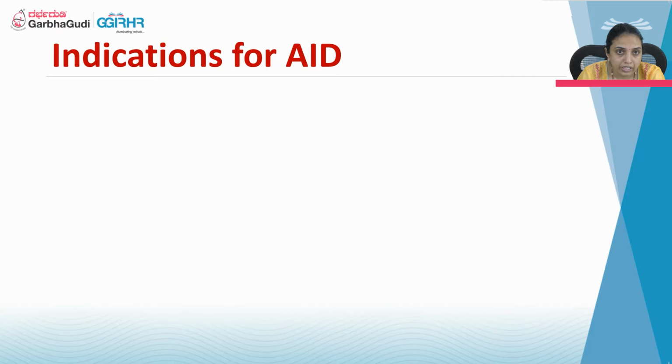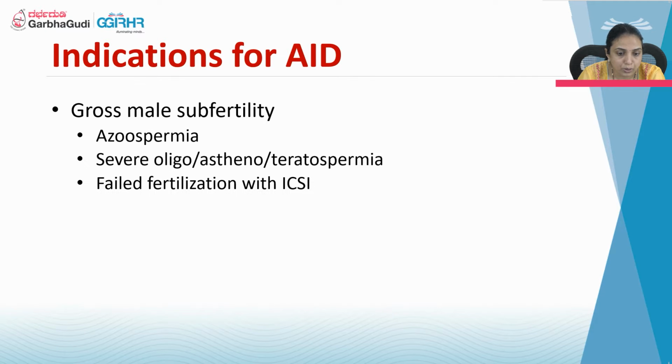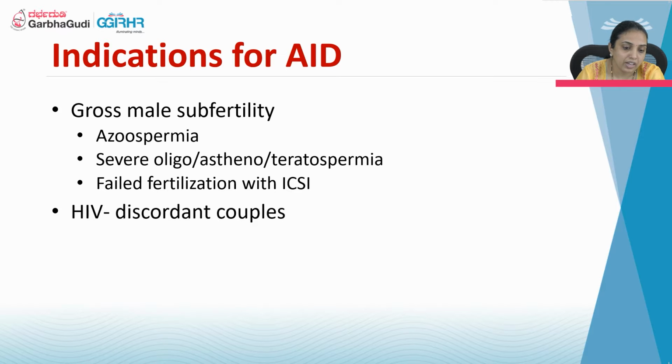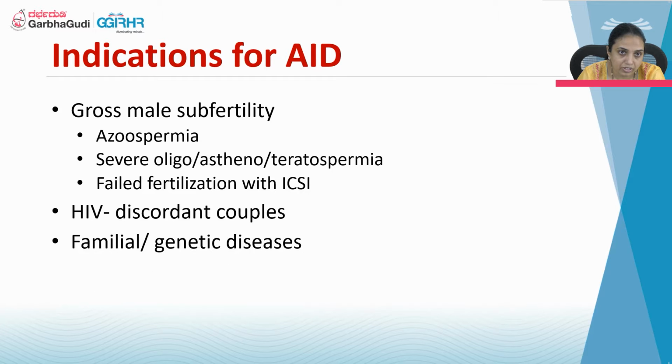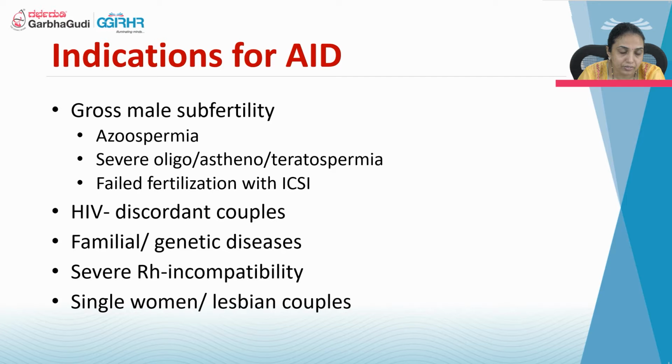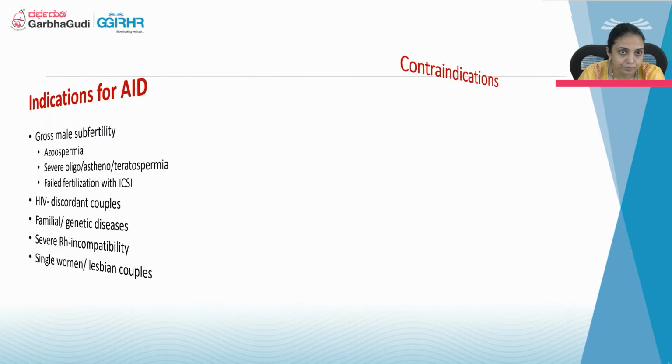Coming to the indications of artificial insemination with donor sperms, one is gross male factor infertility, that is, if they have azoospermia, severe oligoasthenoteratozoospermia, and failed fertilization with ICSI. The other indication is HIV discordant couple, where the husband is positive or his CD4 count is abnormal or he has an active infection. The others are familial genetic disease, severe Rh incompatibility, and also single women or a lesbian couple.